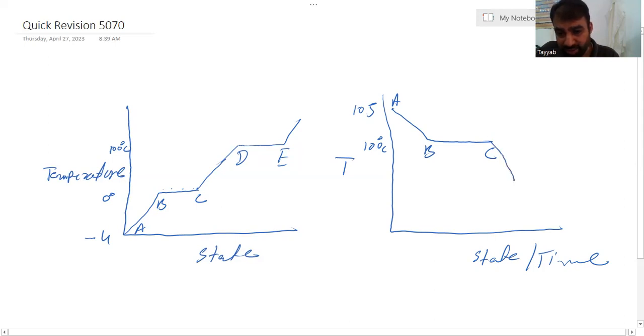Again from B to C, both gas and liquid state are present. When the whole gas changes into liquid state, temperature again starts to decrease. At 0 degrees Celsius it again becomes constant until the whole liquid changes into solid. From D to E, both states are present, liquid and solid. Below 0 degrees Celsius, it changes into solid, and temperature may drop to -4 or any temperature. Hope you are clear with this heating and cooling curve.